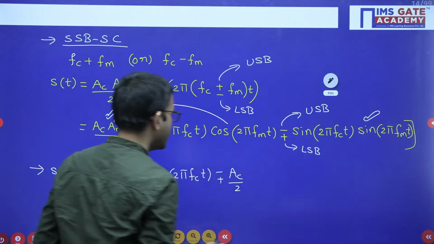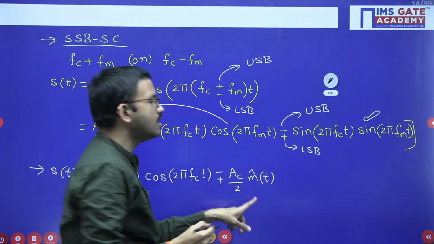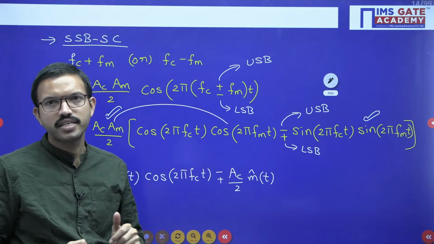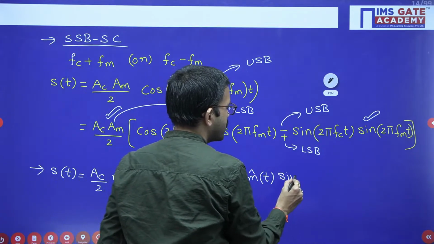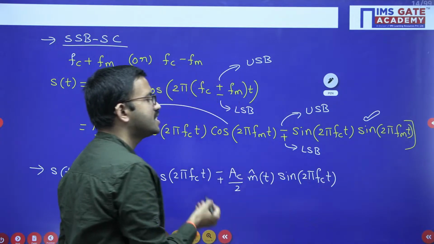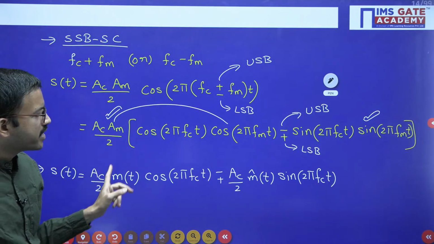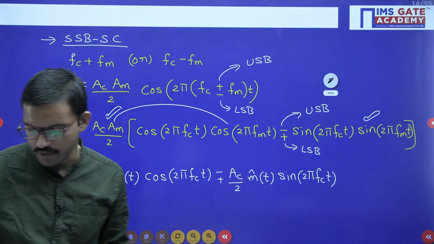So here I am representing that as m cap of t, where m cap of t is the signal which you get from the message signal after passing it through the minus 90 degree phase shift. After that, regarding sin 2 pi Fc t, you can copy it as this. This is the signal for the generalized case of the SSBSC signal. In order to get the minus 90 degree phase shift, you can use the Hilbert transform concept.